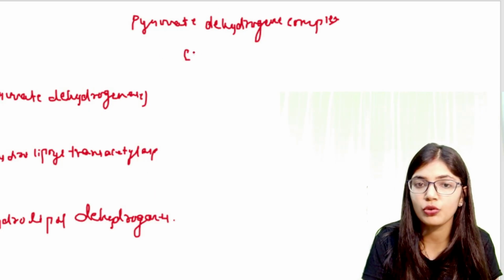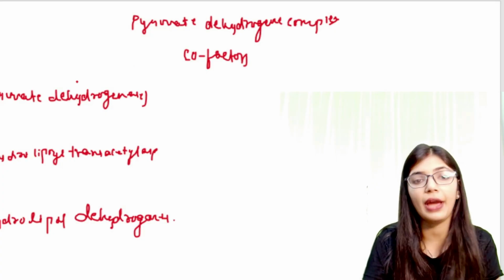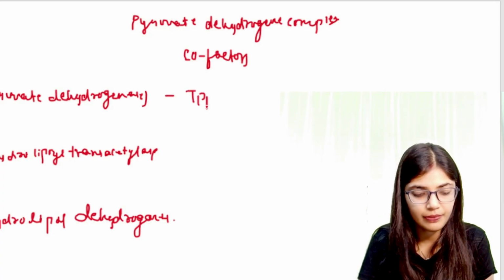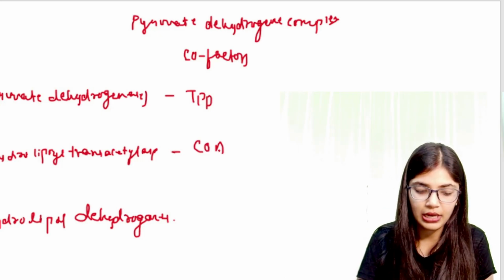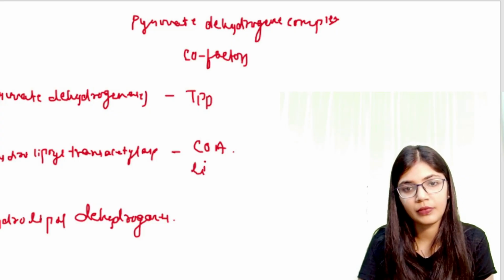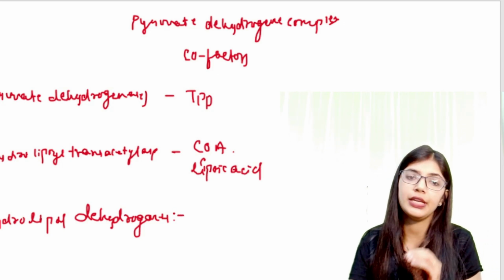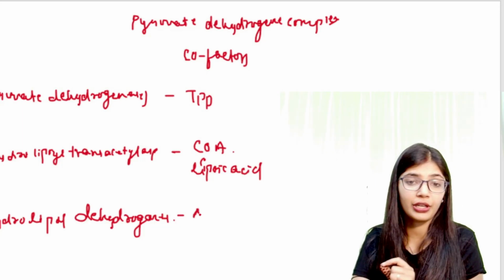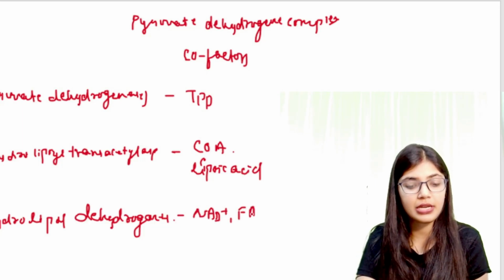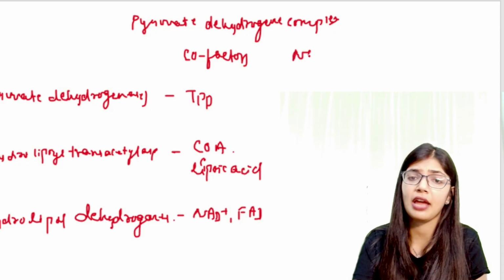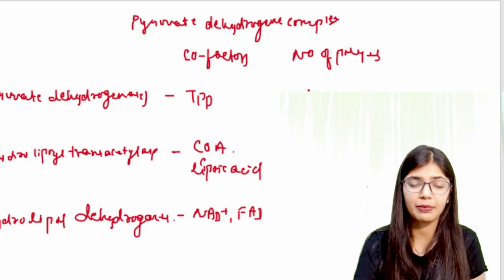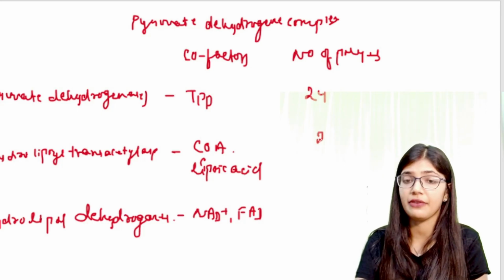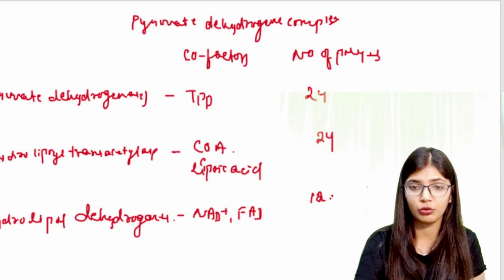For their function, they also require cofactors. The cofactor for pyruvate dehydrogenase is TPP. For dihydrolipoyl transacetylase, the cofactors are coenzyme A and lipoic acid. For dihydrolipoyl dehydrogenase, the cofactors are NAD plus and FAD. They also have different numbers of polypeptides: E1 has 24 polypeptides, E2 has 24 polypeptides, but E3 has only 12 polypeptides.